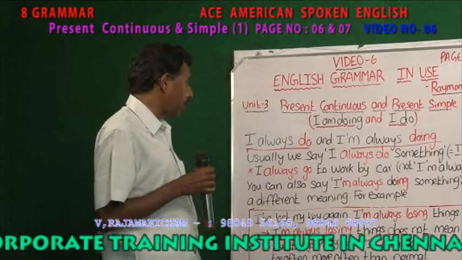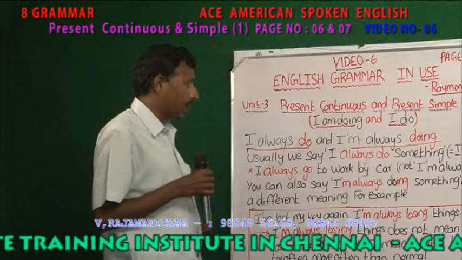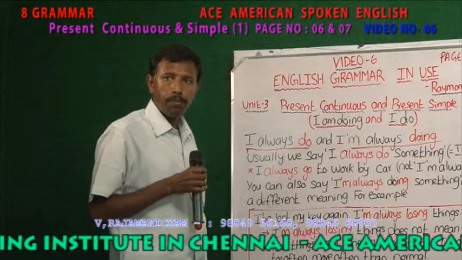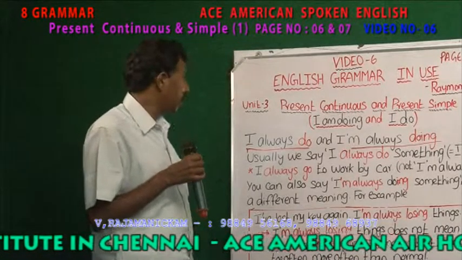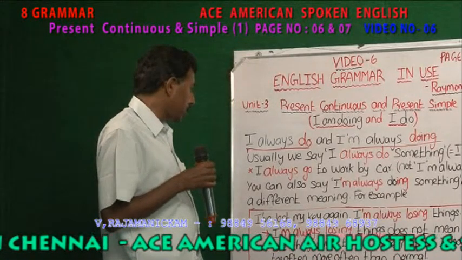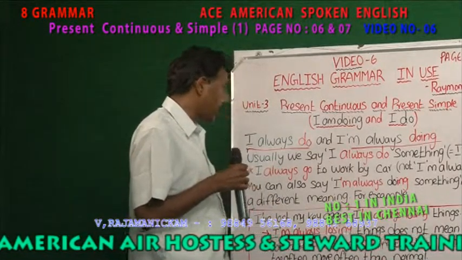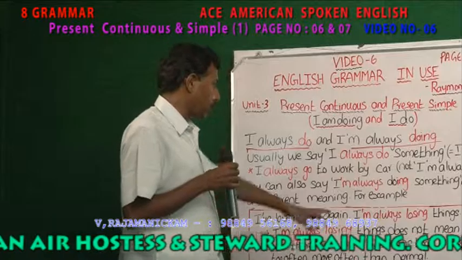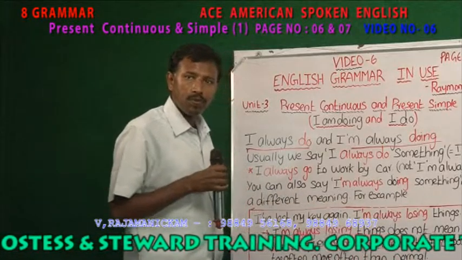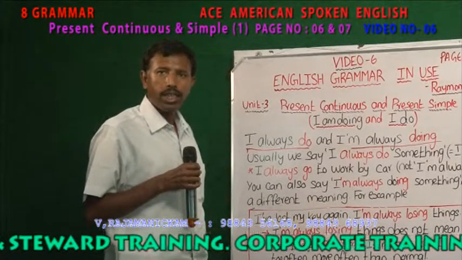So you have to be very careful in choosing a tense, whether it is present simple or present continuous. Here it was pointed out that always losing means it has happened more than twice or thrice.